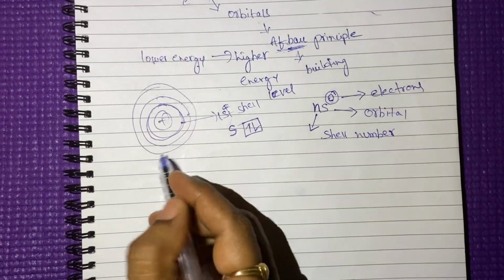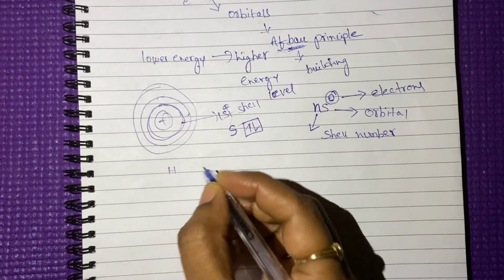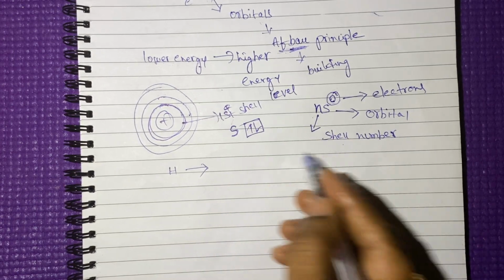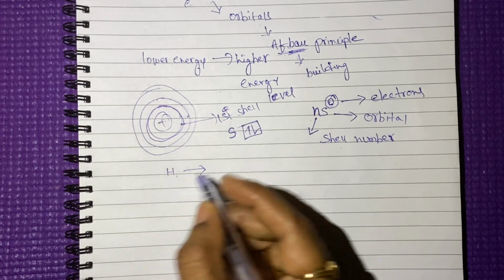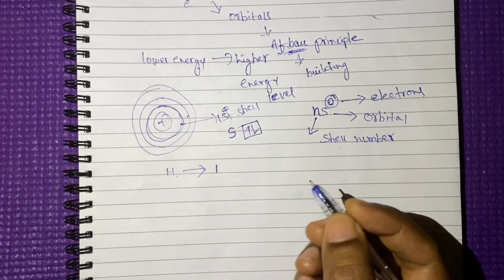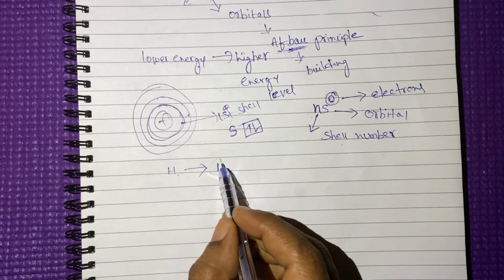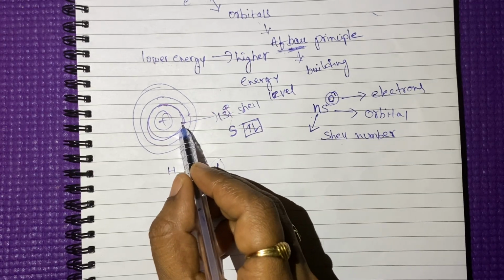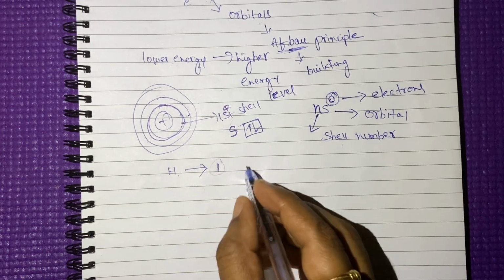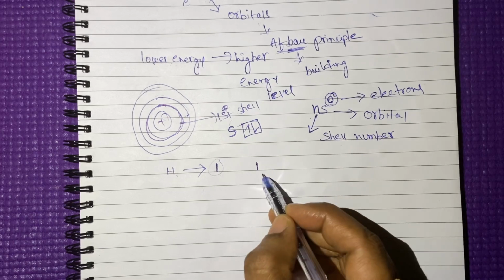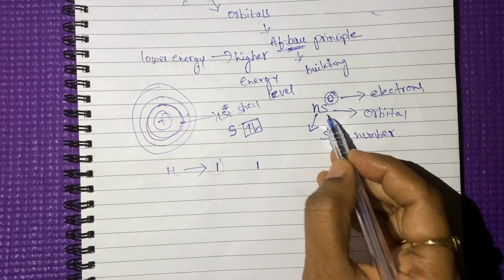We'll take one atom here. The first atom, hydrogen. n is the shell number. Hydrogen contains only one electron. The first electron, where will it enter? It will enter into the first shell. So in the n place I am writing 1. s means orbital.